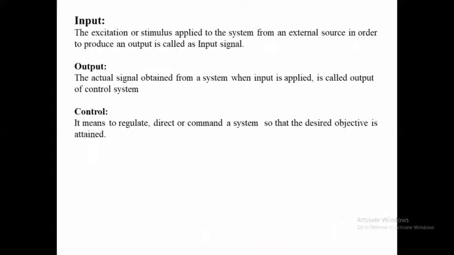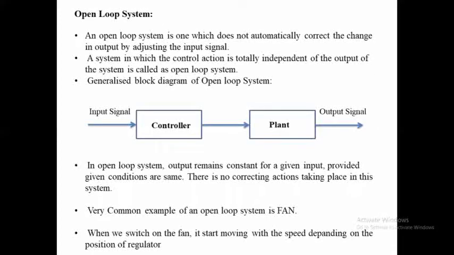These are some definitions related to the input and output of the control system, and what exactly the control system is. The excitation or stimulus applied to the system from an external source in order to produce an output is called the input signal. Similarly, the output signal obtained from a system when input is applied is called the output of the control system. And to regulate or direct or command a system so that the desired objective is attained is called a control system.